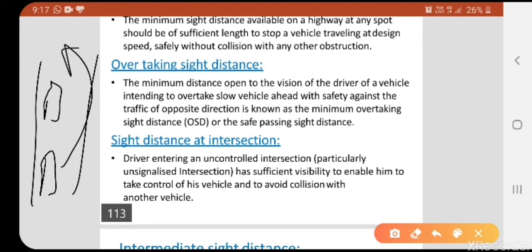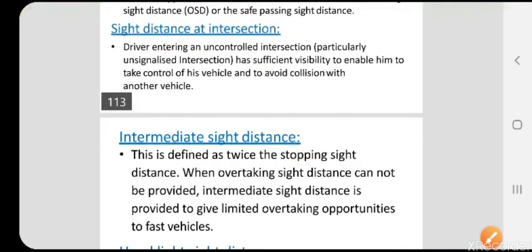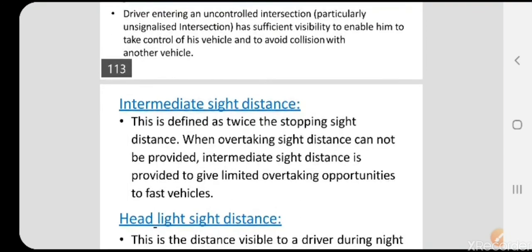Overtaking sight distance, as the name indicates, again here we are moving and one more vehicle is moving in front, and we want to overtake that vehicle, that distance is called overtaking sight distance. And the last one, sight distance at intersection: the driver entering an uncontrolled intersection, as I already told in the previous figure, should have sufficient visibility to enable him to control the vehicle and avoid a collision.